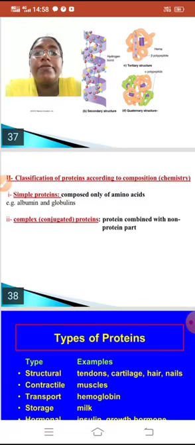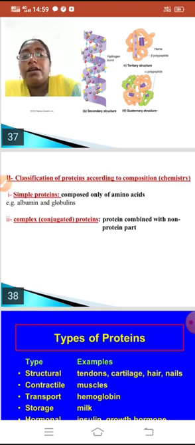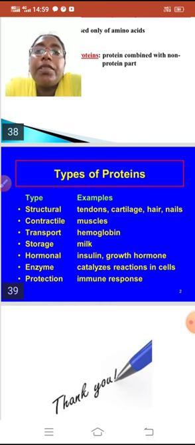Now we will see the classification of proteins according to composition. They can be classified into two types: simple proteins and complex proteins. Simple proteins are composed only of amino acids. Complex proteins are proteins combined with a non-protein part. This non-protein part is also known as a prosthetic group. Depending on the function, proteins are classified into a number of types: structural proteins, contractile proteins, transport proteins, storage proteins, hormonal proteins, enzyme proteins and protection proteins.